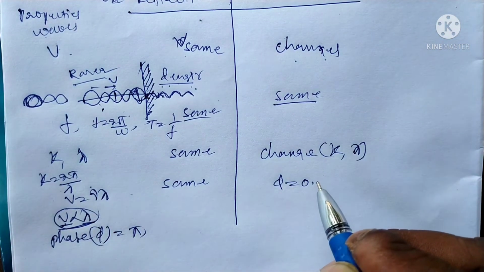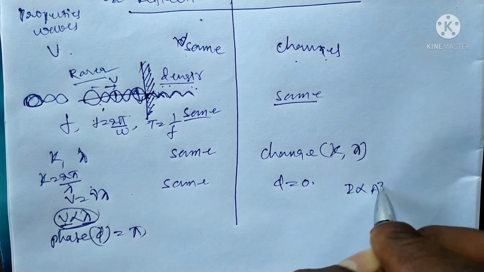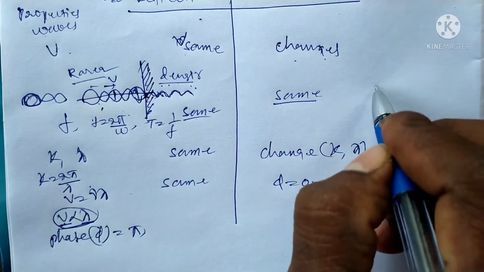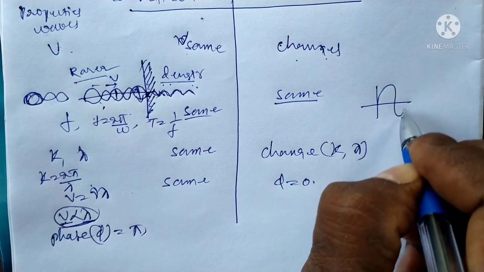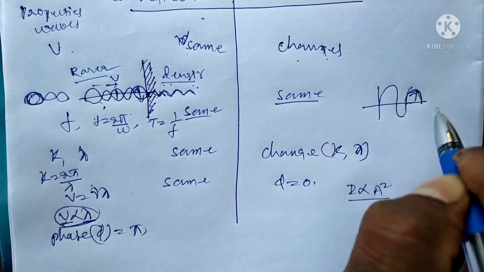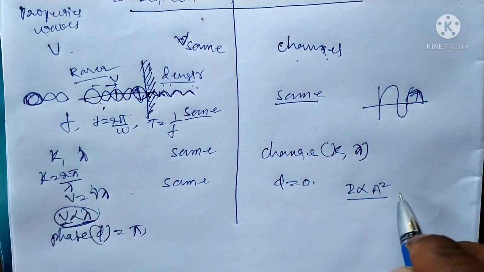In the case of intensity, it is proportional to the square of the amplitude. That means if the amplitude is higher, what is amplitude? The maximum displacement of the particle is called amplitude. When the amplitude is higher, we get the highest intensity.